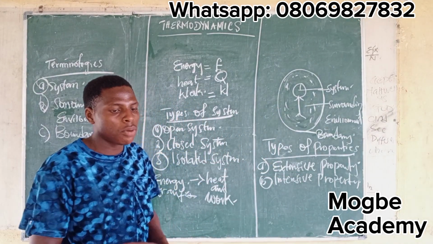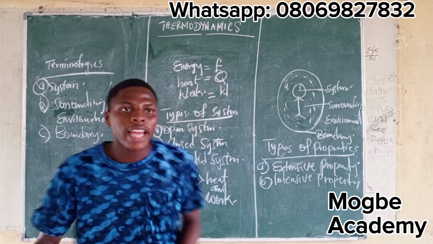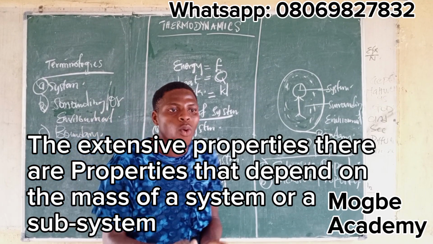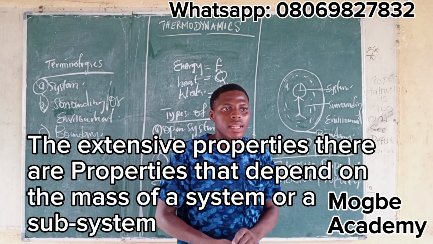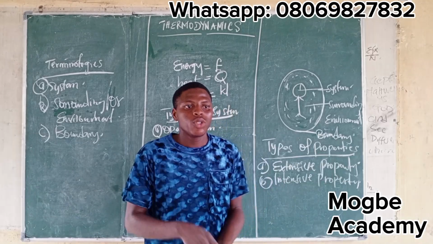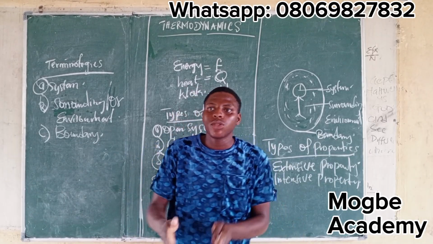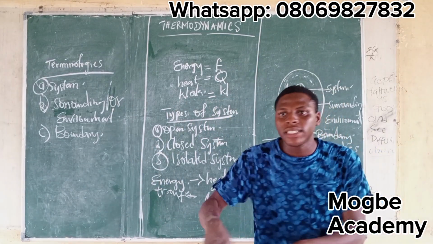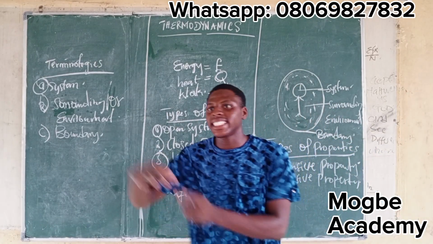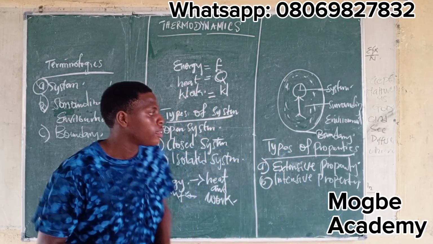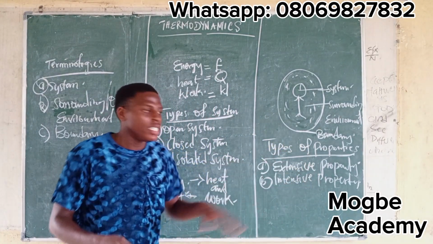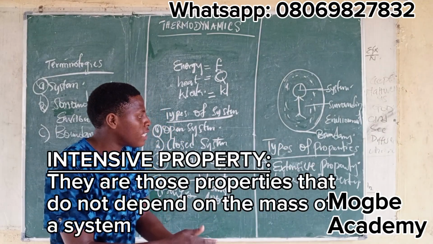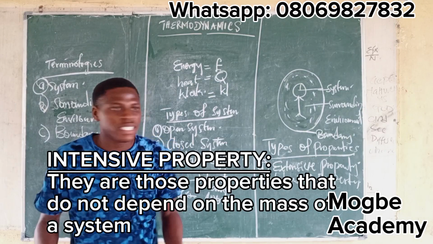Now let's talk about the first one, which is the extensive property. What is the extensive property? In thermodynamics, the extensive properties are those properties that depend on the mass of the system and the subsystem. So if you are not hearing system, you'll be hearing subsystem. So any property that depends on the mass of a particular system is what we call the extensive property. Now, the intensive property is just the opposite of the extensive property. They are those properties that do not depend on the mass of a system.